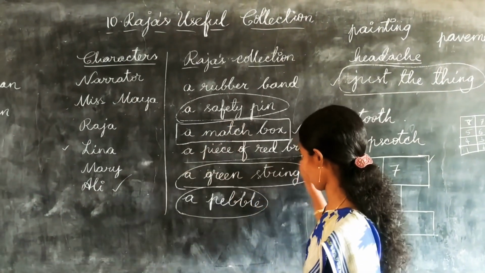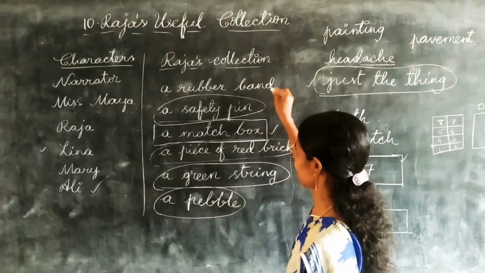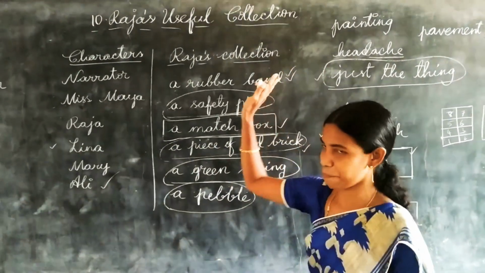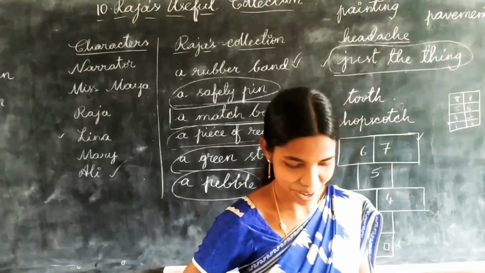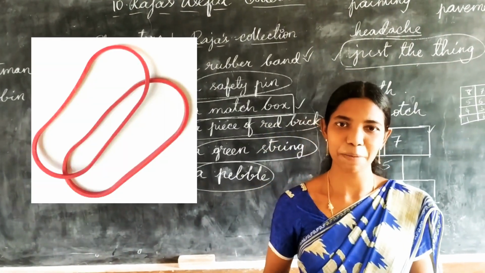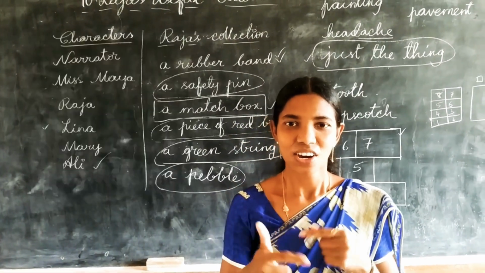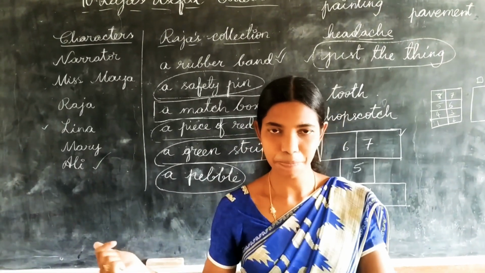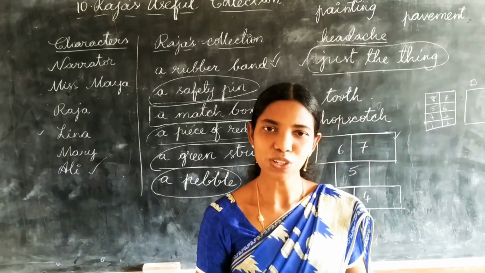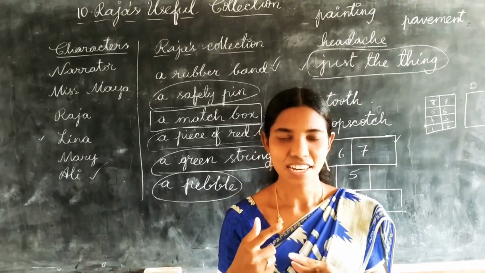All these things are over. What is left in his pocket finally? Rubber band. Okay. Then immediately he held out the rubber band, then he tied it around the chart. Miss Maya helped him to keep the rubber band around the chart.